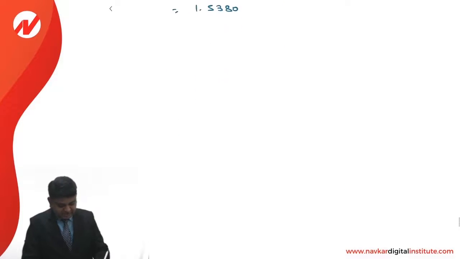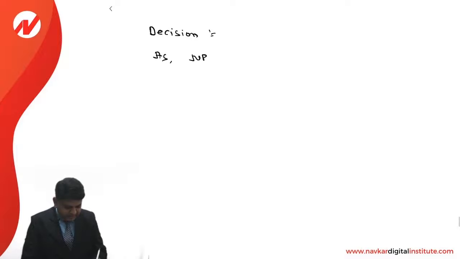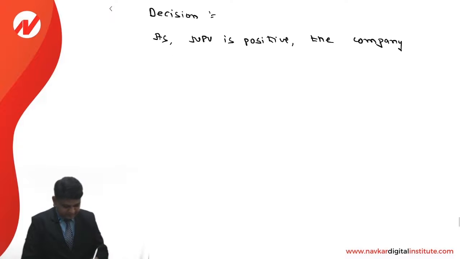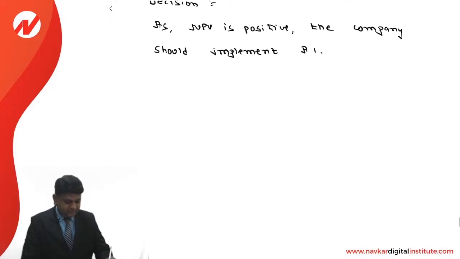So we can take decision like this. As NPV is positive, the company should implement AI.